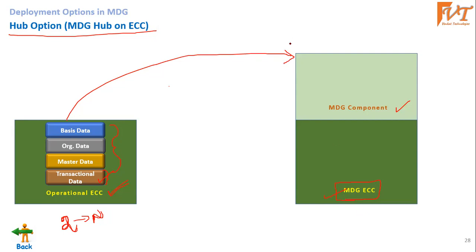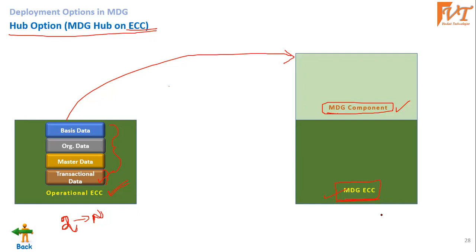Now, for converting into the hub scenario, we need to have a separate MDG system. That separate MDG system can be on ECC or on S4. I'm taking the first scenario, MDG on ECC. This is a general ECC system where I have the MDG component installed. Now, when we take a hub scenario, we have to copy all the source systems' data into MDG, and from there we need to govern our master data from the MDG system.